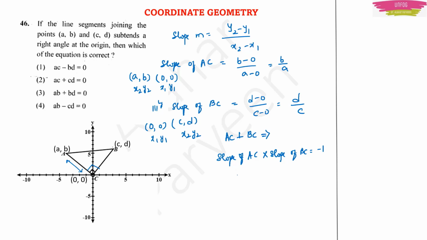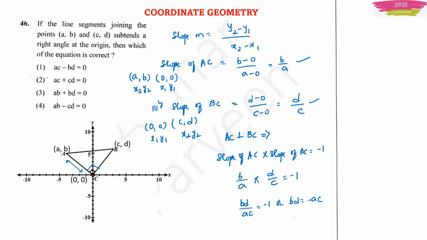Now what is the slope of AC? I got b by a. And what is the slope of BC which I got? It is d by c. So this is equal to minus 1. Or bd by ac is equal to minus 1, or bd equals minus ac.